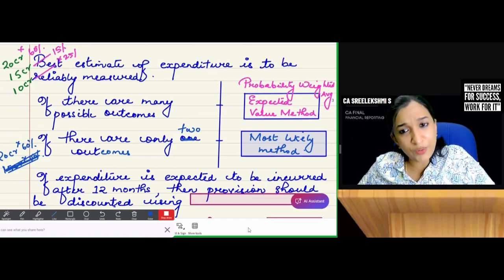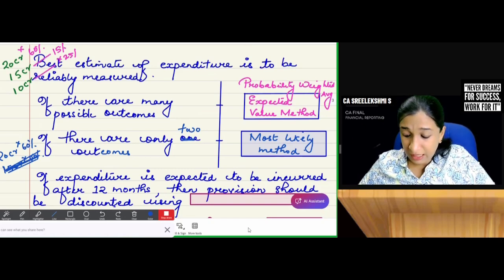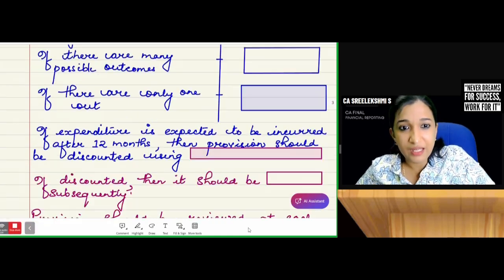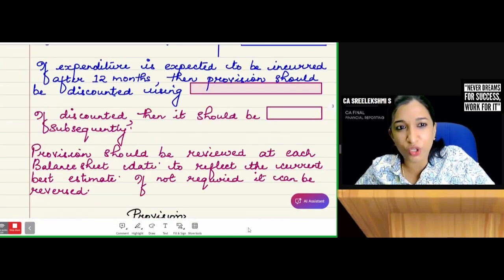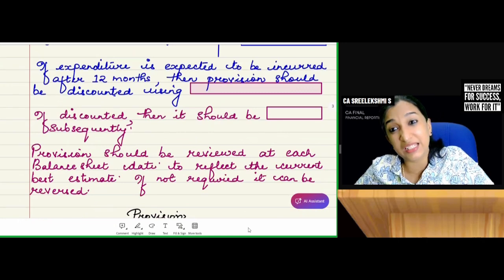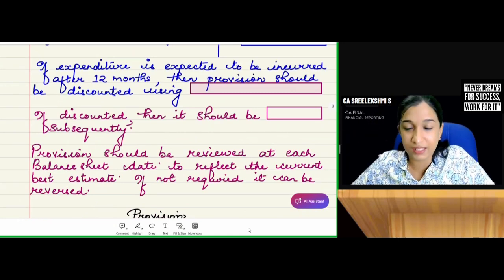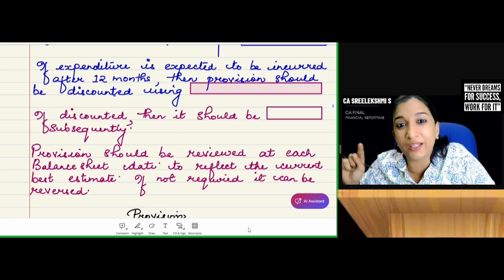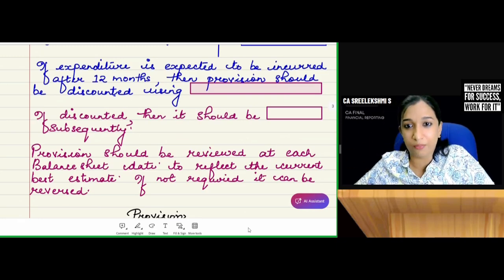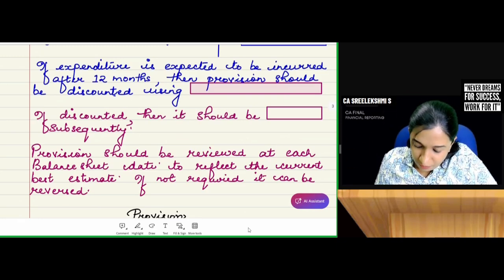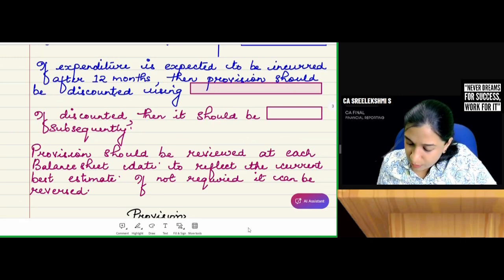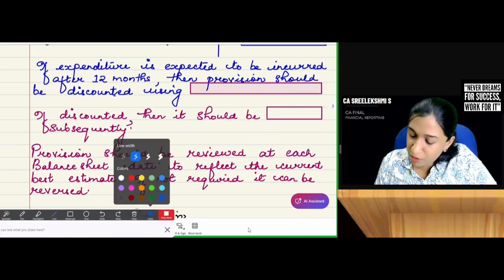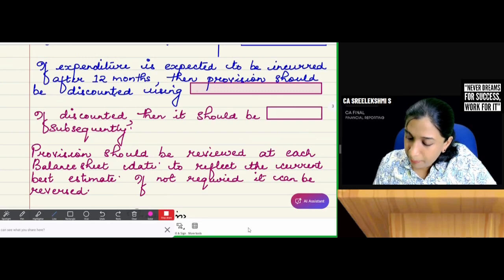Okay, 20 crores. Fine. Now, what if the expenditure or the loss or the claim is expected to be settled after 12 months? There is a present obligation, but the liability is expected to settle after 12 months. Then we take discounting. Then the provision should be discounted using a pre-tax discounting rate, a pre-tax rate.